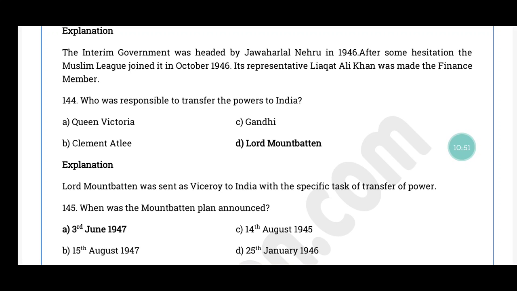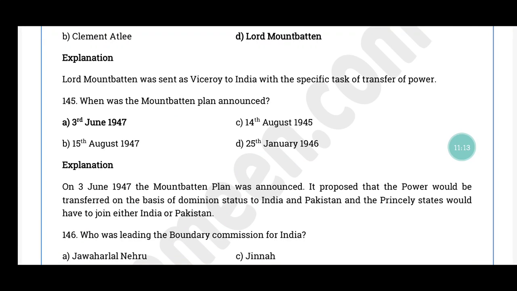Question number 144. Who was responsible to transfer the powers to India? The correct answer is option D, Lord Mountbatten. Lord Mountbatten was sent as a viceroy to India. So his specific task was transferring of power. Question number 145. When was the Mountbatten plan announced?